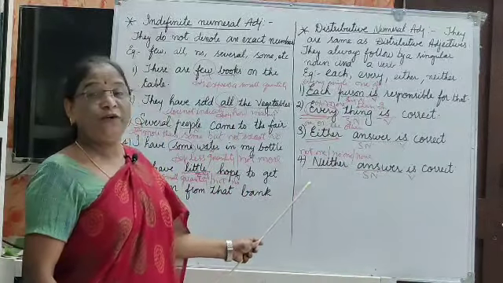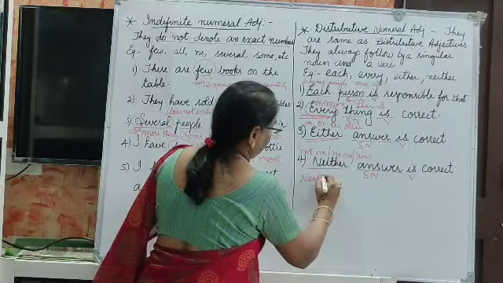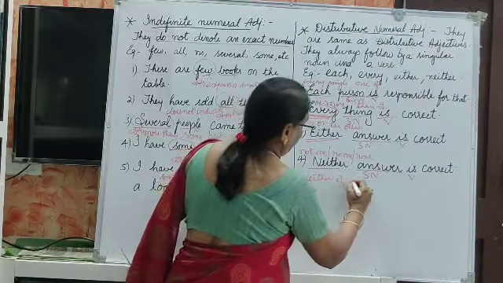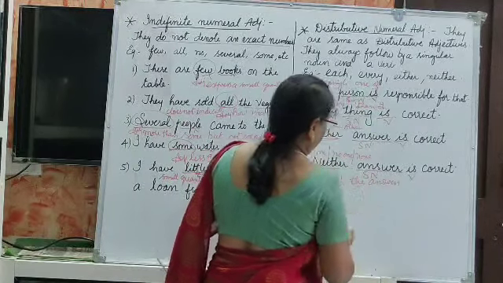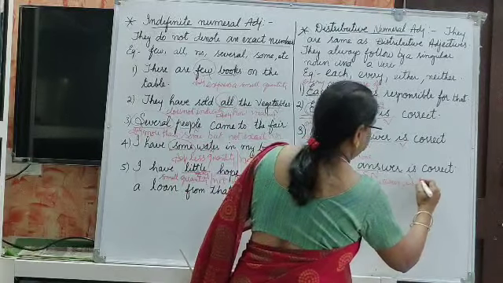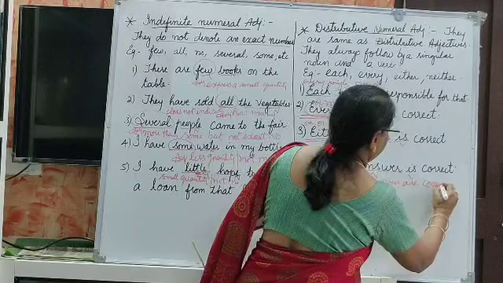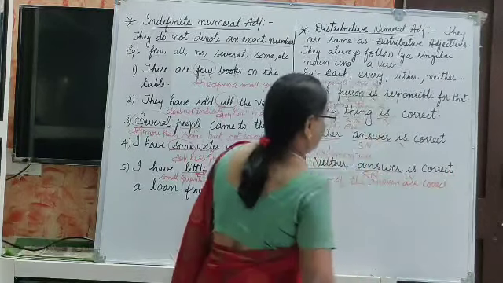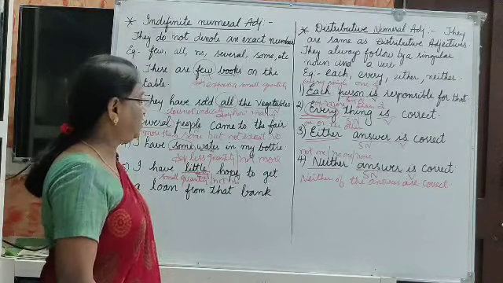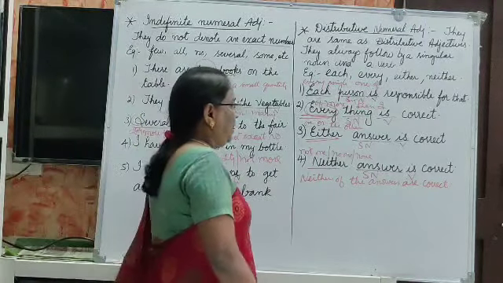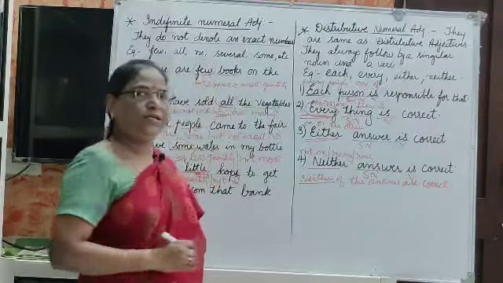Let me show one example. Neither answer is correct. Instead of this, if you write neither of the answers is, or answers are correct, neither of the answers are correct. If you write it this way, what do you think?